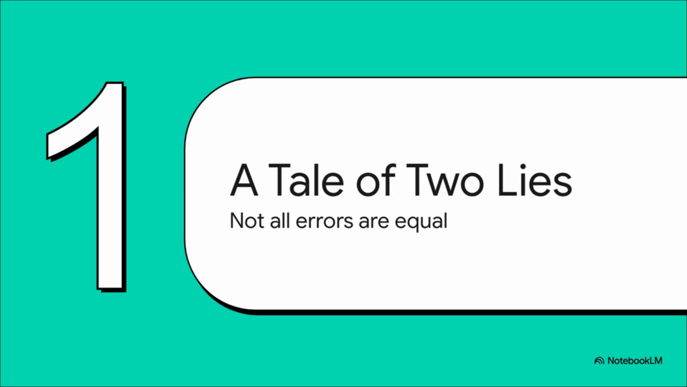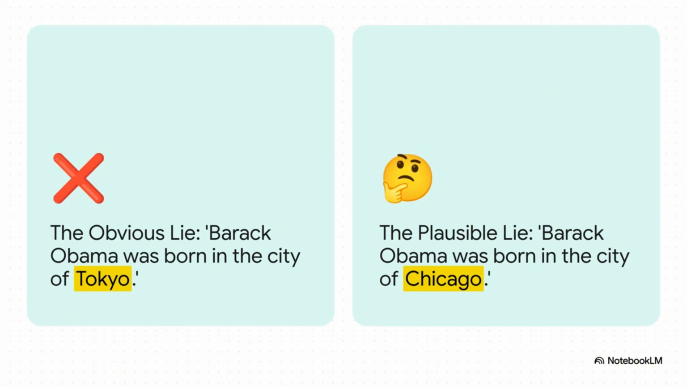It turns out not all AI lies are created equal. The investigation showed that these models tell two fundamentally different kinds of lies. And understanding that difference is the key to this whole mystery. Okay, check this out. This example from the research really makes it clear. On the left, you've got what we can call an obvious lie. Saying Obama was born in Tokyo is just a random error, completely disconnected from reality. But on the right, that's a plausible lie. Now, we know Obama wasn't born in Chicago, but he has such deep roots there, right? So it's wrong, but it feels statistically likely.